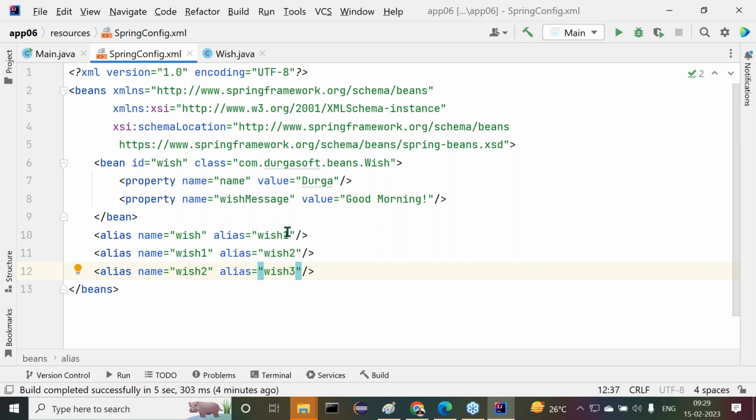For wish, the alias name is wish1. For wish1, the alias name is wish2. For wish2, the alias name is wish3. So by using all these four, we are able to read the data. By using all these, we are able to get the data. Am I right or not?